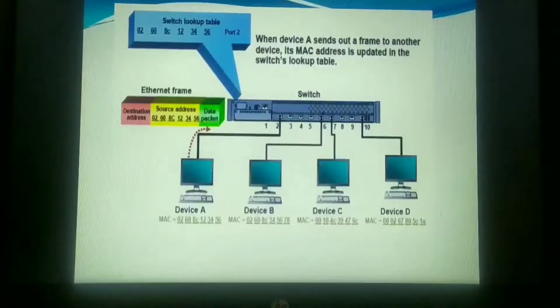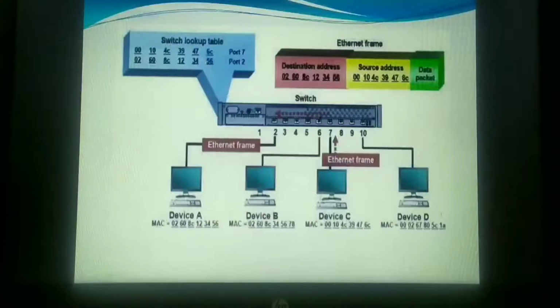To transfer the packets from one port to another port, it actually establishes a temporary connection between the source and the destination. As I said initially, C was the source and D was the destination. You can see this arrow. A temporary connection will be established between these two computer systems.